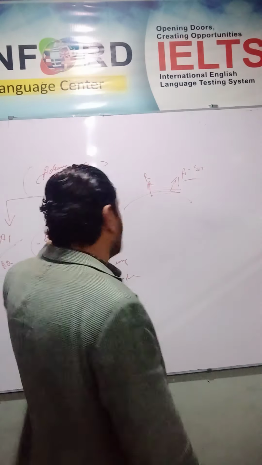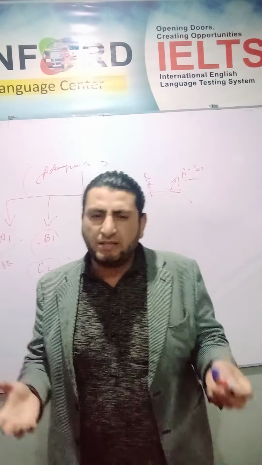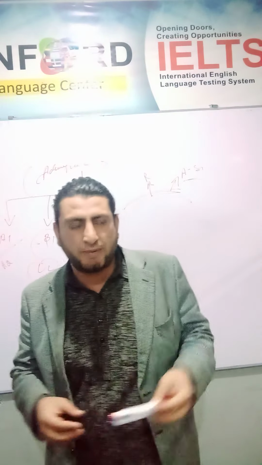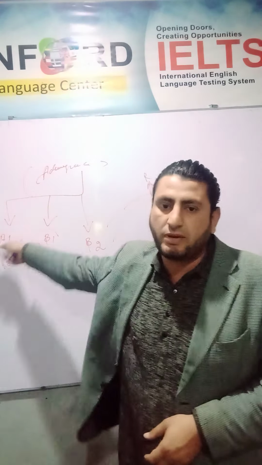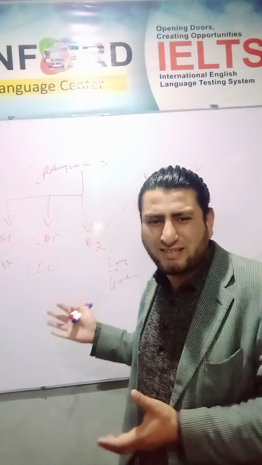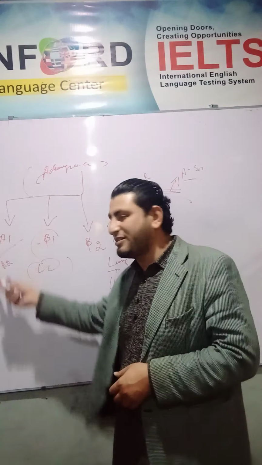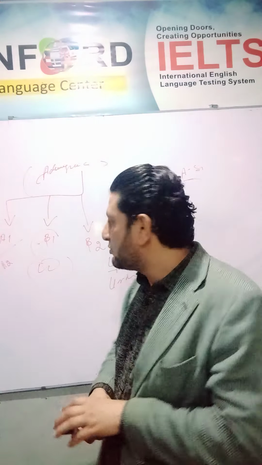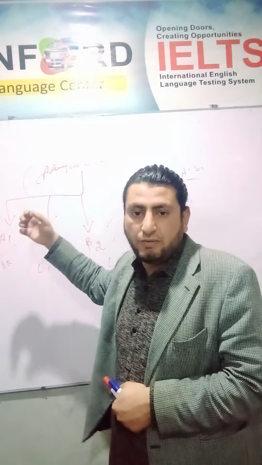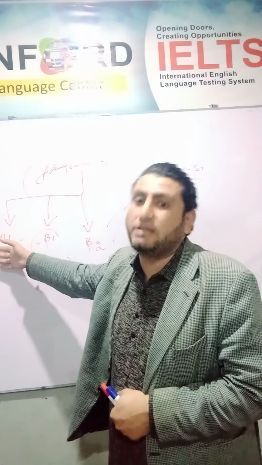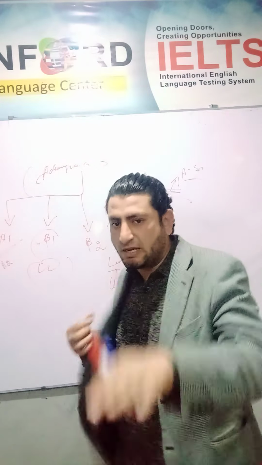Another is antagonistic. An antagonistic drug for alpha 1 is phentolamine, a good drug which is used for arterial pressure. It has the property of alpha 1 antagonism. I think it is banned in the market. If you use phentolamine, it will decrease blood pressure because of its alpha 1 antagonistic properties. When we antagonize the alpha 1 receptor, what will occur? Vasodilation will occur, and BP will come down.